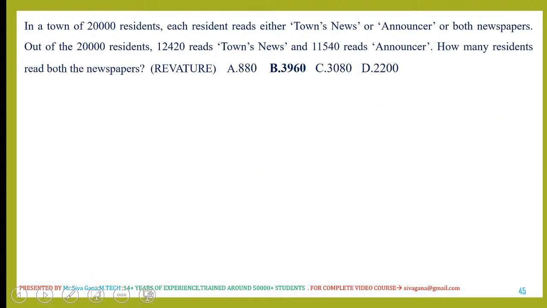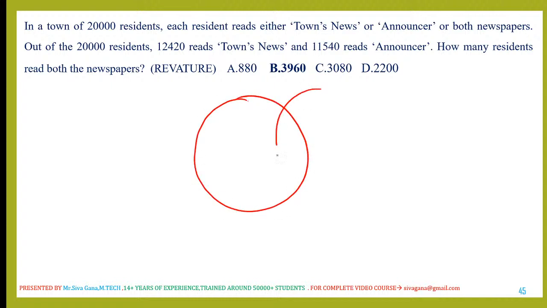Place values remember. In a town of 20,000 residents, each resident reads the town's news or announcer or both. Out of the 20,000 residents, 12420 read the town's news, and 11540 read the announcer. It is a question of set theory undoubtedly.